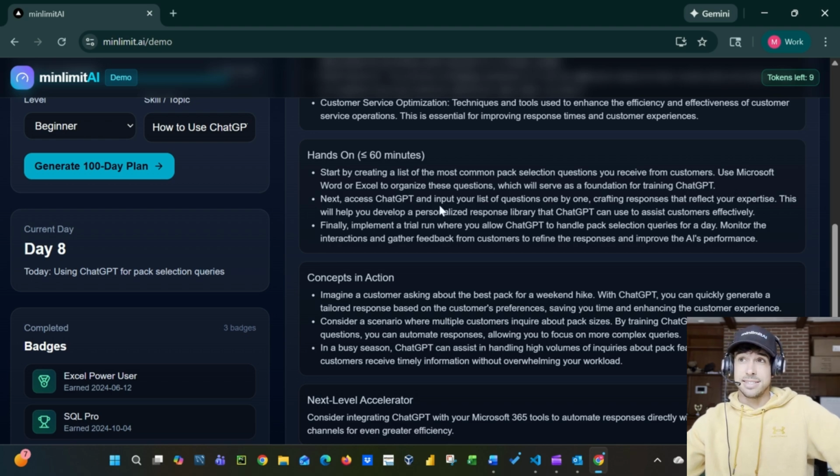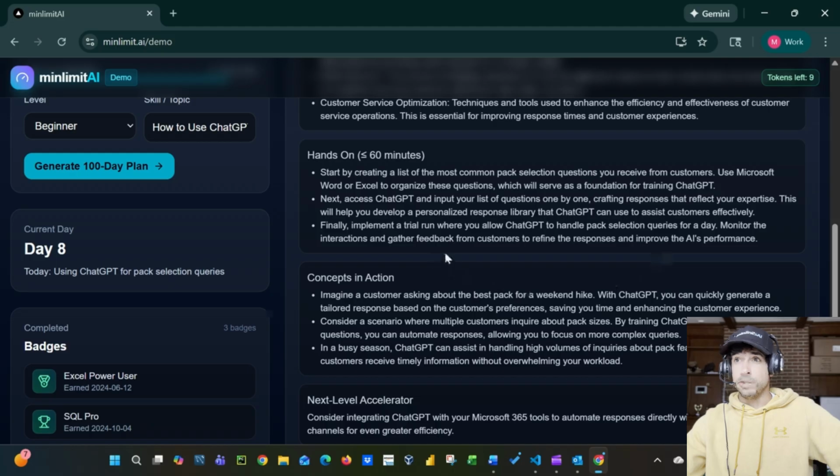So next, he's accessing ChatGPT and he's inputting that list of questions one by one, and he's working with ChatGPT to craft a response that reflects his expertise. So obviously ChatGPT may at the first time not have the same quality or the same formatting that Lars prefers. He can go back and forth until they've perfected it, and that will help him develop a personalized response library that ChatGPT in the future, once they're ready to set it up, could use to assist customers effectively. Or even right now, it just gives the team and Lars something to pull from quickly if they get one of these generic questions that they've been facing repetitively.